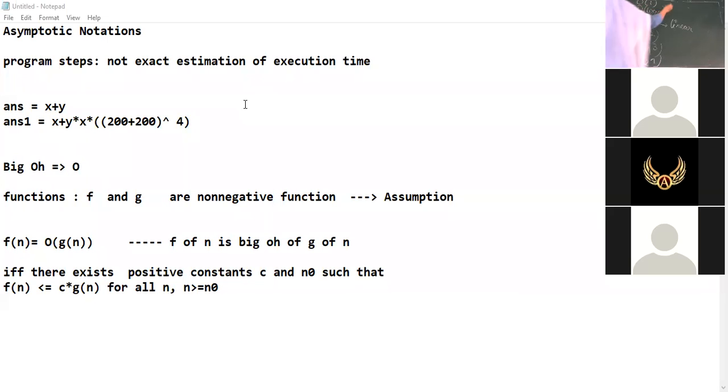O of 1 is constant. You can have the O of 1, 2, 3, whatever with some constant value. So there is no n over here. If you have n, it is linear. If you have n square, what type of expression will this be? Will it be quadratic? Have you studied this? Yes. If it is n cube, then we will say that it is cubic.